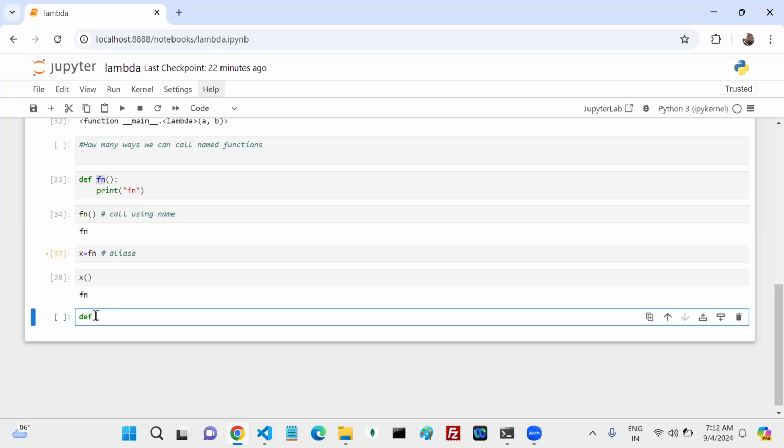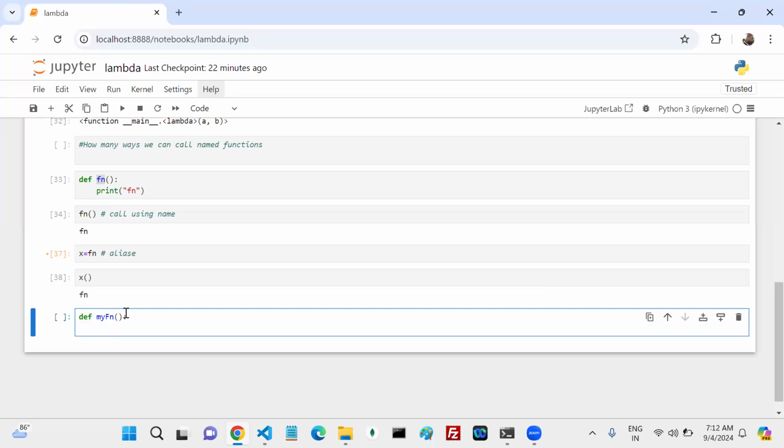See, I'm going to write def. Okay, I have one function, my fn. This is my function. Can anyone tell me about this particular function? What is my fn? What is its type? Come on, fast.